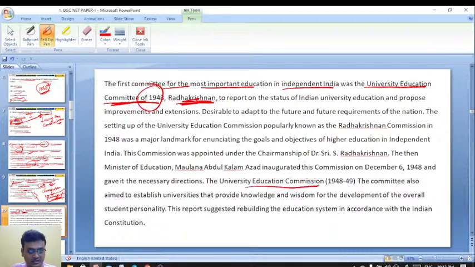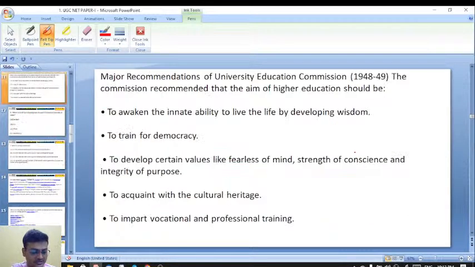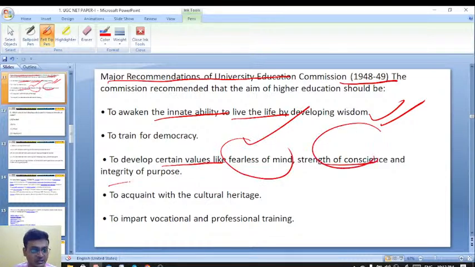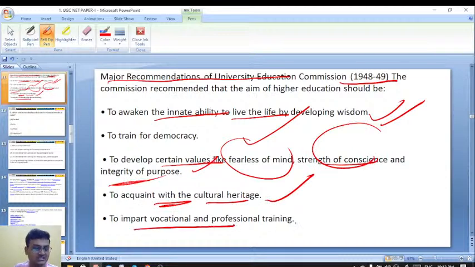The commission also aimed to establish universities, and it was appointed under the chairmanship of Dr. Sarvapalli Radhakrishnan. Here are some aims of this major recommendation of the University Education Commission of 1948: to awaken the innate ability to live life by developing wisdom, to train for democracy, to develop values like fearlessness of mind, strength of conscience, and integrity of purpose, to acquaint with the cultural heritage, and to impart vocational and professional training.